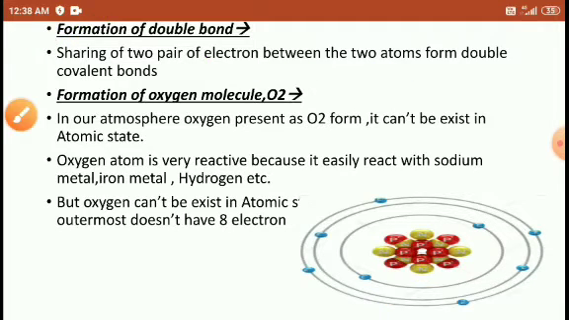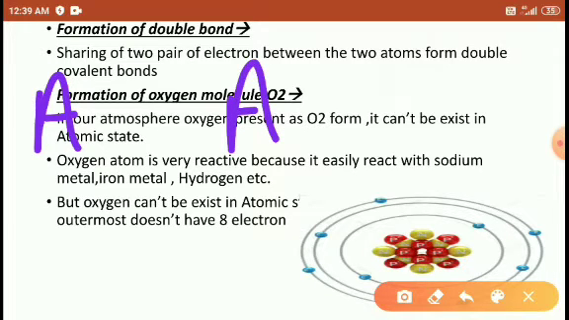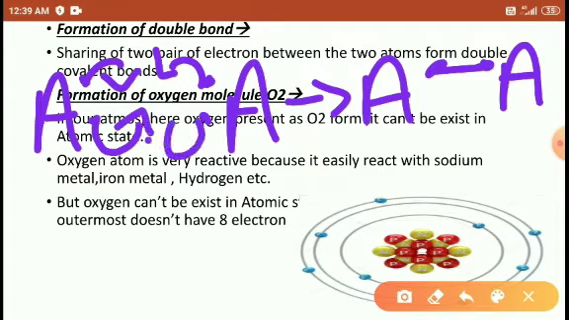When a pair of electrons is shared between two atoms, you may use the two atoms A. Here, the first A has two electrons, and the second A also has two electrons. This one is sharing, this one is also sharing, and here it forms one single bond. This is one covalent bond. Again, this is also sharing, this one also sharing, this is the second bond.